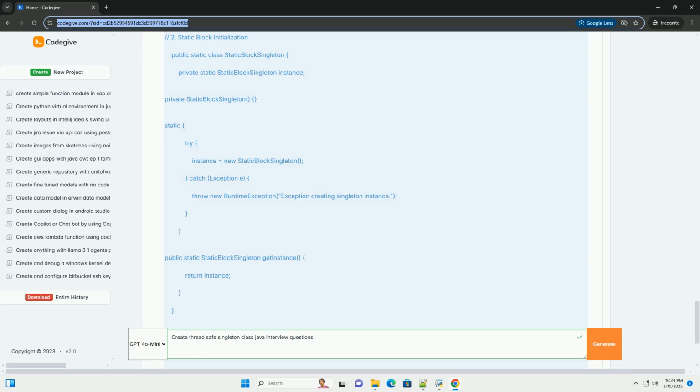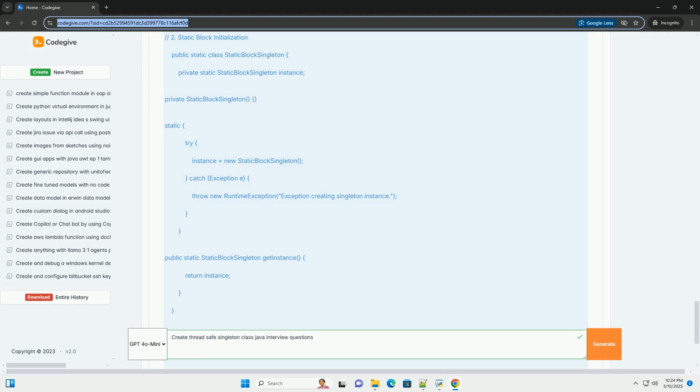3. Different approaches to implement thread-safe singleton. Here are several ways to implement a thread-safe singleton in Java, each with its own pros and cons. A. Eager initialization, simple but not always ideal. Pros: simple to implement. Thread safe by default because the instance is created during class loading, which is inherently thread safe.